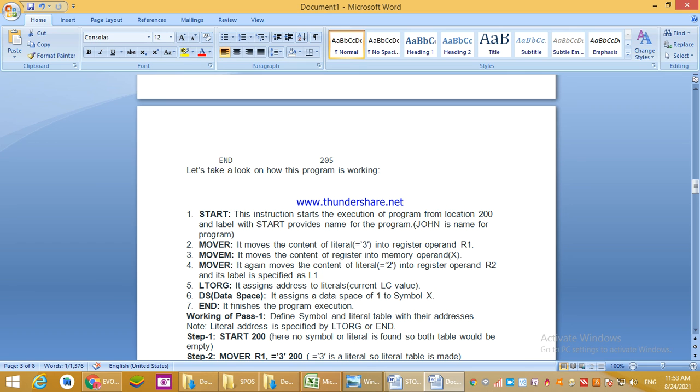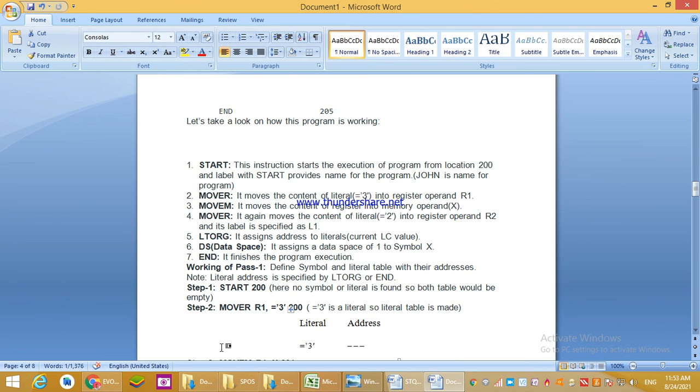Then move R. It again moves the content of literal 2 into operand R2. म्हणजे R2 मध्ये आहे. It labels it specified as L1. Then it assigns address of literals current LC value. Then data space. It assigns a data space of 1 to symbol X and it finishes the program execution.